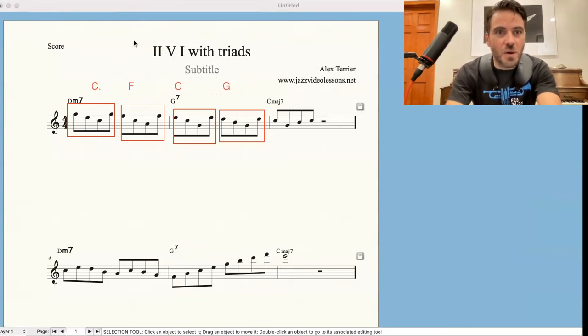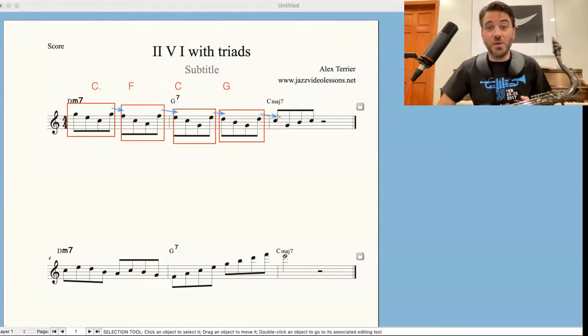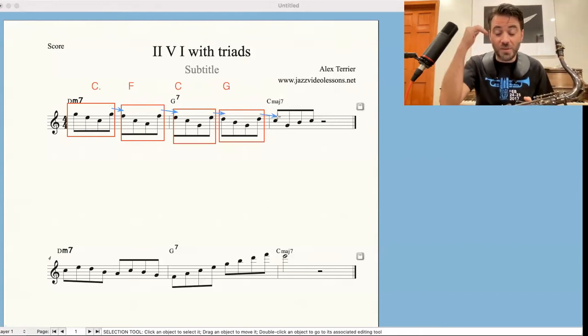The key is how you connect them, and you do that with voice leading: G to F, F to E, E to D, and D to C. Those are my targeted notes. This is what I'm thinking.